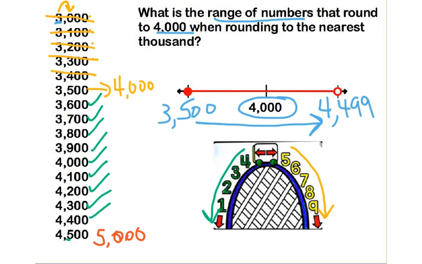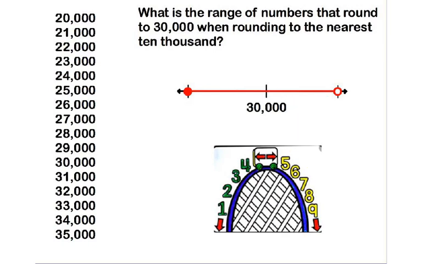All right, let's go ahead and try one more. What's the range of numbers that round to 30,000 when rounding to the nearest 10,000? Okay, same way we did the previous one. Same exact way you do this, except the numbers are a little bit bigger. The concept stays the same. No matter how small the number is, or how large the number is, the concept does not change.